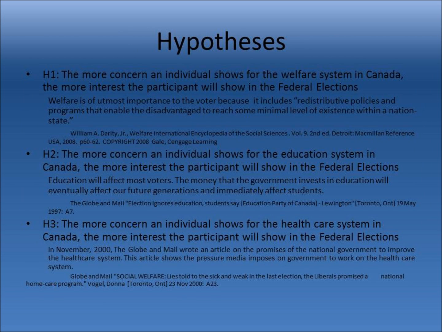Our hypothesis 1 is the more concerned an individual shows for the welfare system, the more interest they will show in the federal election. Welfare is of utmost importance to the voter because it includes redistributive policies and programs enabling the disadvantaged to reach the minimal level of existence within the nation state.